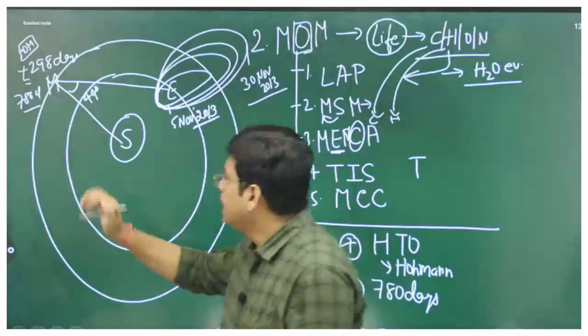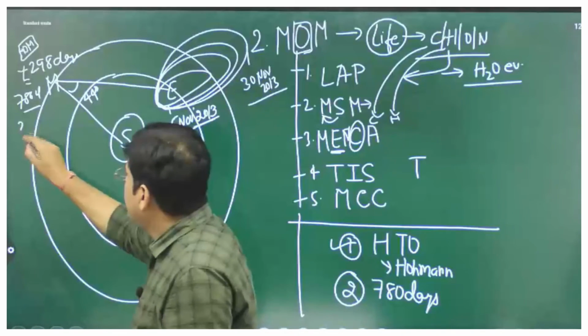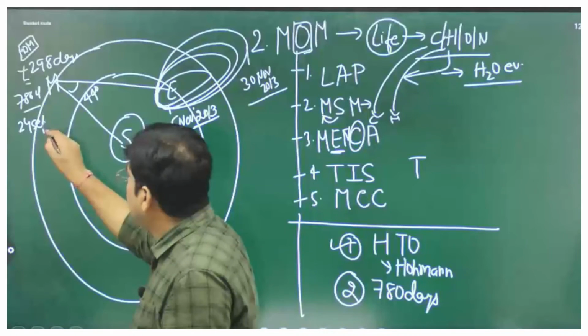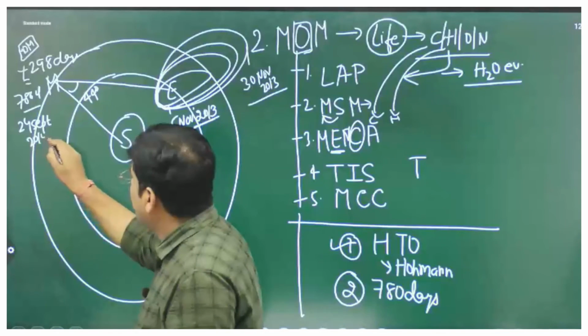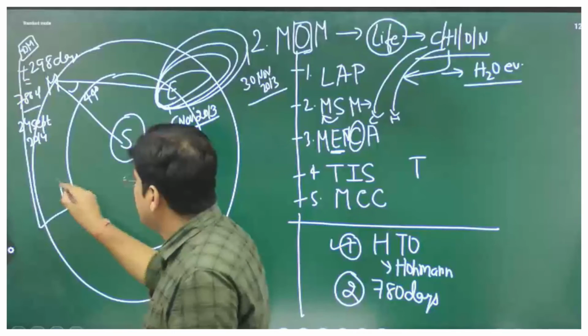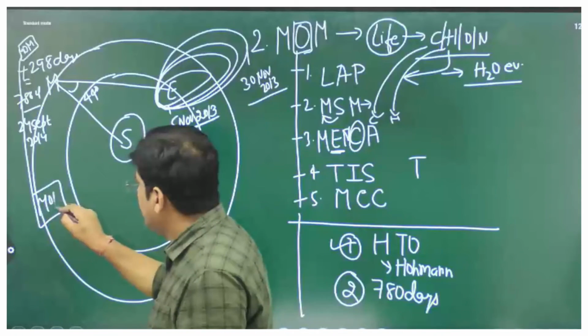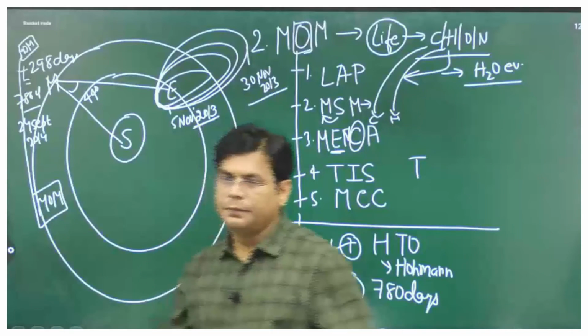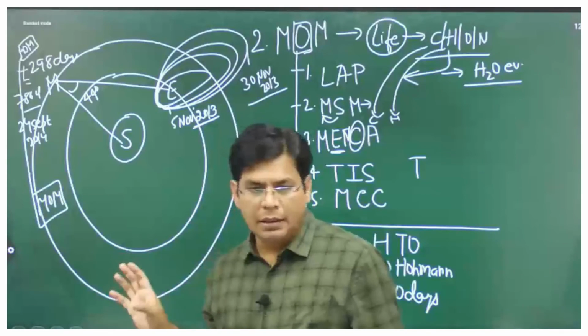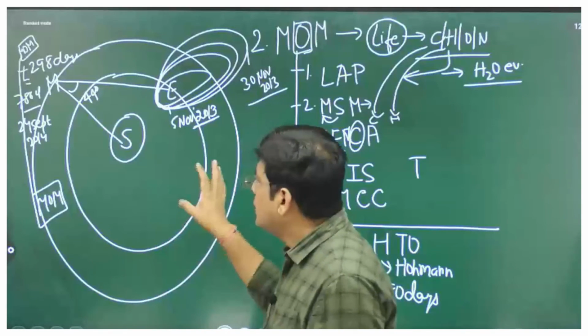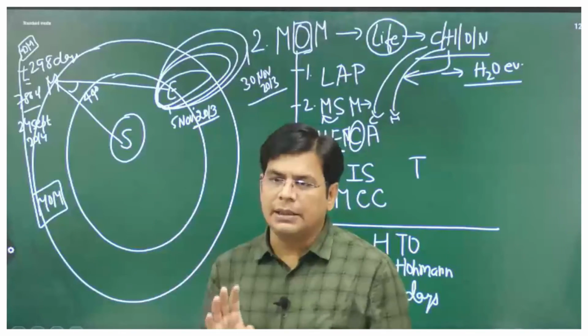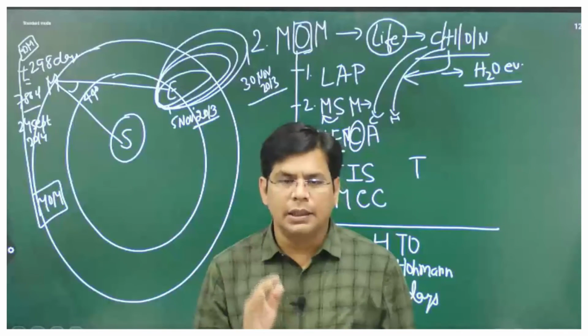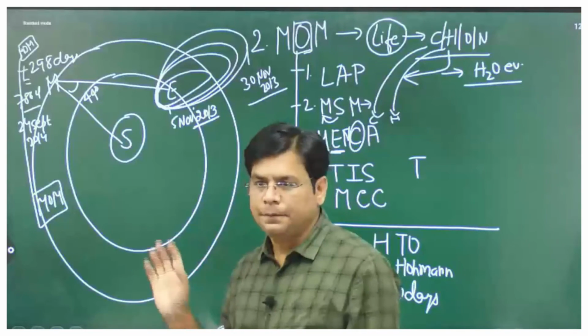Clear? Now, the day reached on 24 September 2014. So the mission was inserted on this date into Mars orbit. Is that clear? Doing so, ISRO became the first space agency to reach Mars in the very first attempt. Is that clear?